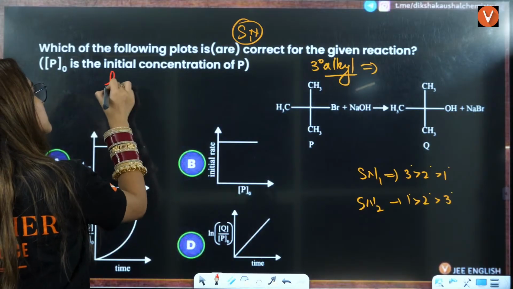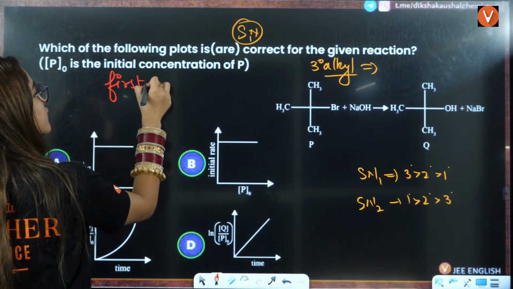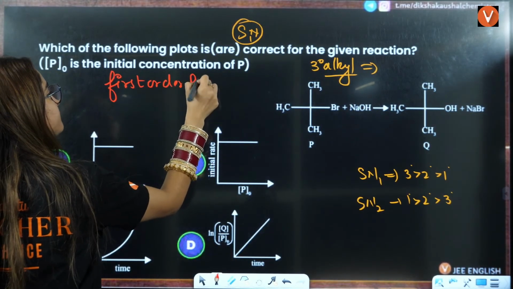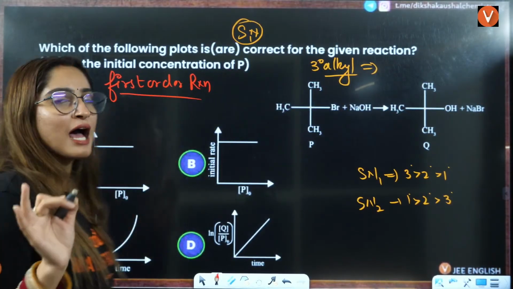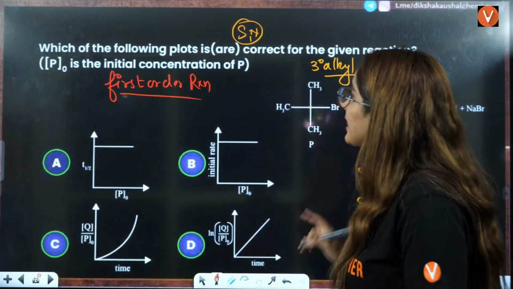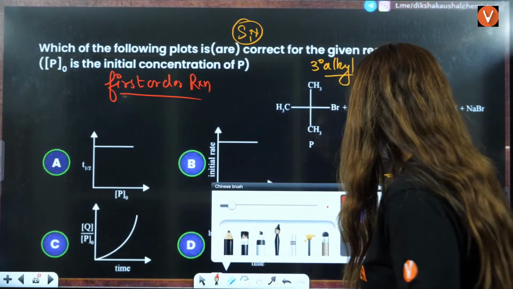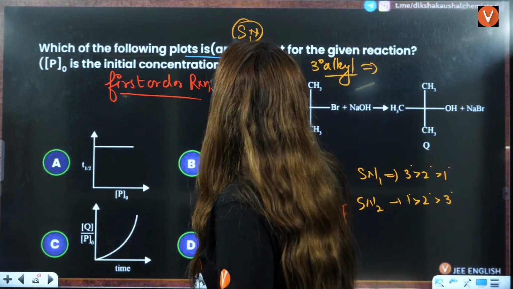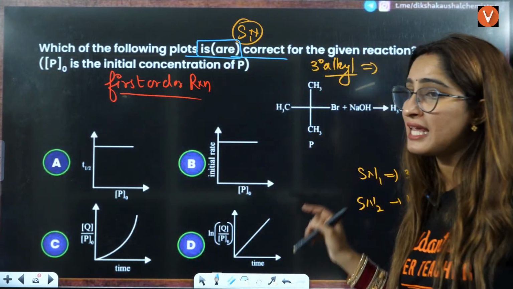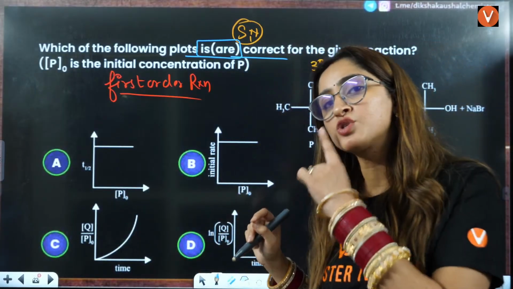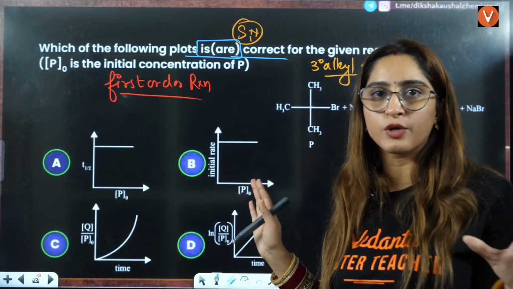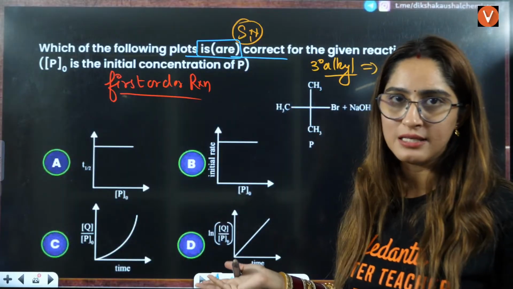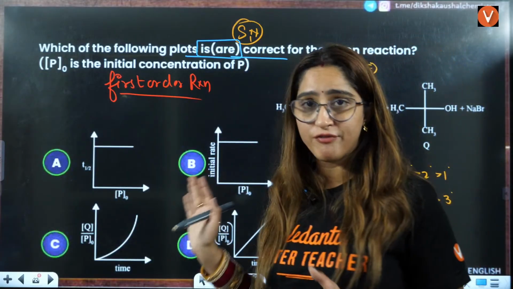Now you know that this is the SN1 reaction, that means it is a first order reaction. Now they are asking you the graph here, right? And you know what's the important part? They are saying which of the following are correct. So you have to see each of the graphs. If this was not a multiple answer question, then I would say this is an easy question. Now you have to see everything here.